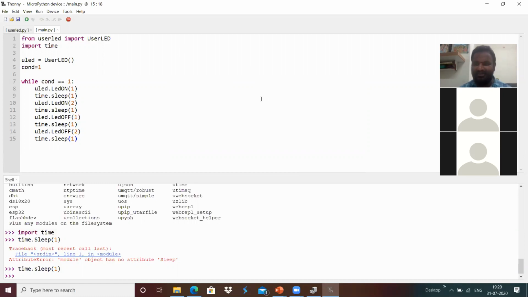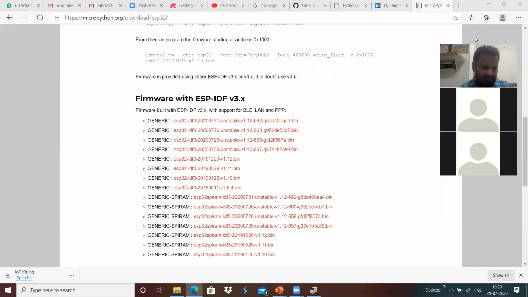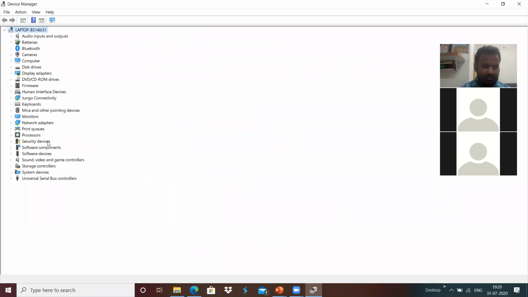I'm going to disconnect. Maybe I will close this Thonny IDE and disconnect my board over here. There is no port seen, and I'm going to connect the board again.